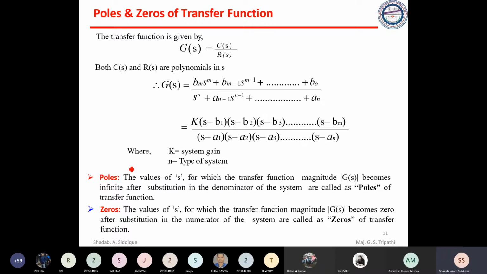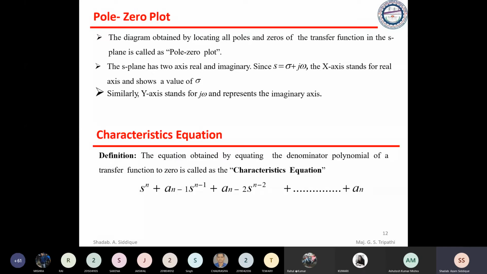Those s values are called the poles, and they can be represented in the s plane, or the sigma j omega plane, where j omega is the y-axis and sigma is the x-axis. Based on the sigma j omega values we represent each pole on that axis. This is the pole-zero plot.